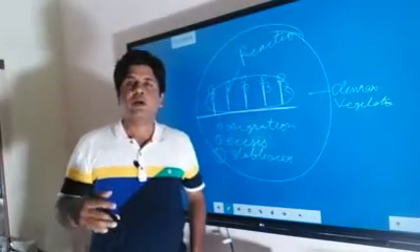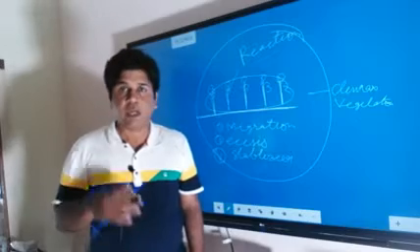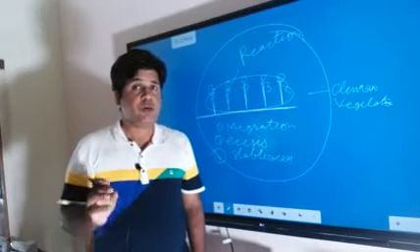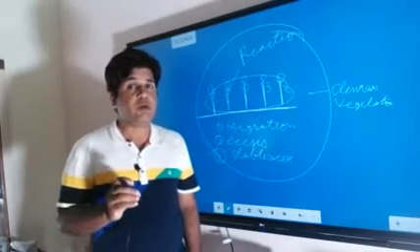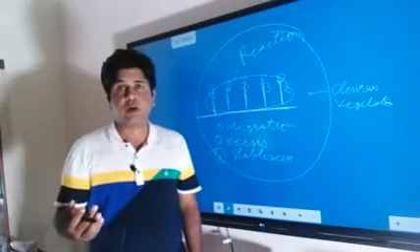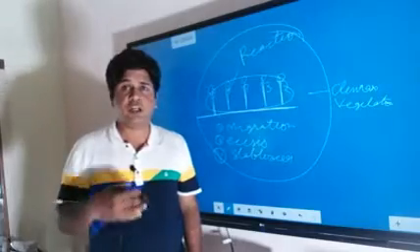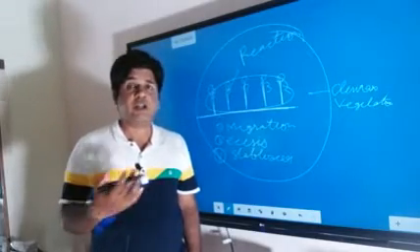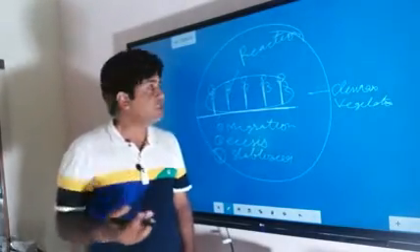But in the environment, it can never ever be assured that this plant community will remain here forever, because a little bit of change in the environment can lead to a change in this community.